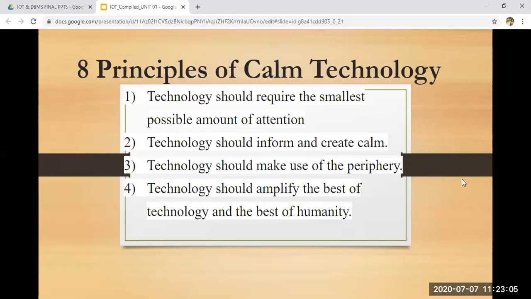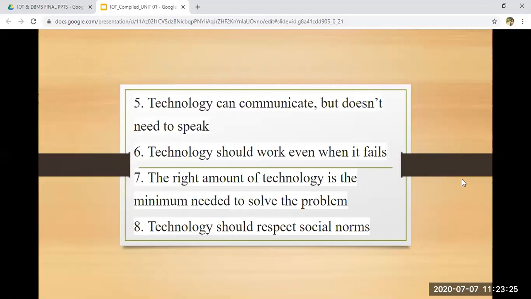This is a very important principle whenever you're designing an IoT product. There should be best of the technology and best of the humanity. In the very first place, you have to consider that you are designing for people. So make it very simple, very connecting, and very easy to communicate. Technology can communicate, but doesn't need to speak.